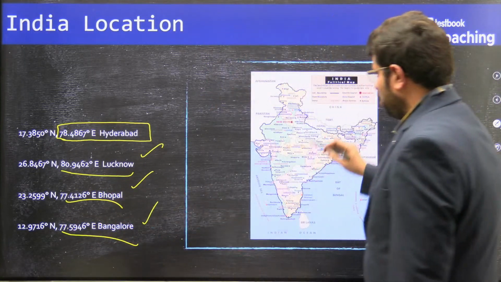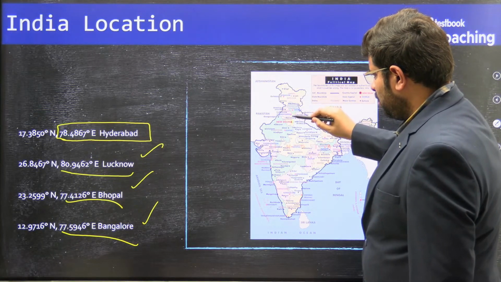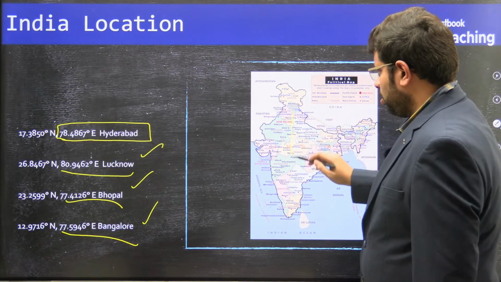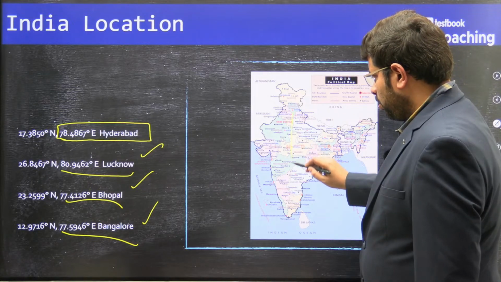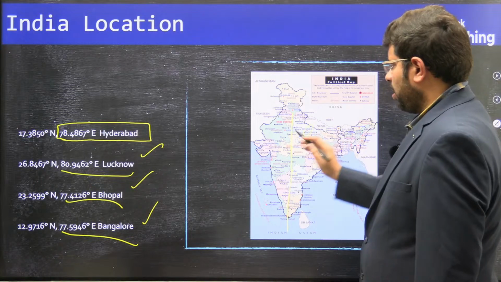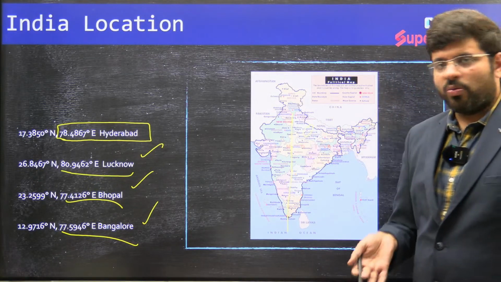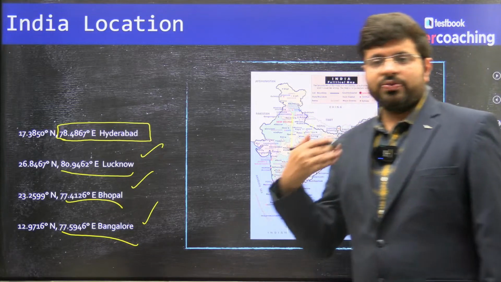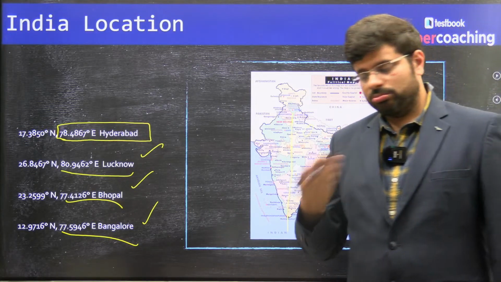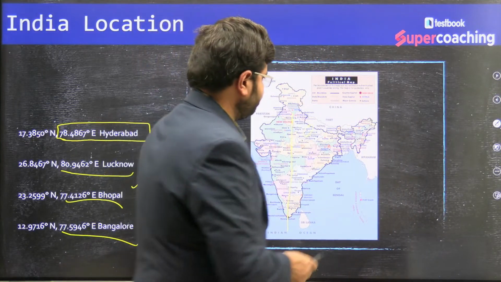You can see here, Delhi. This is Delhi. Bangalore. You can see here Bhopal. Then you can see here Hyderabad. Then you can see Bangalore. Lucknow is here, a much more eastern side. This is the answer. But in the exam, what can you do? What confusions you might have? That is quite natural. Everyone might have such kind of things.